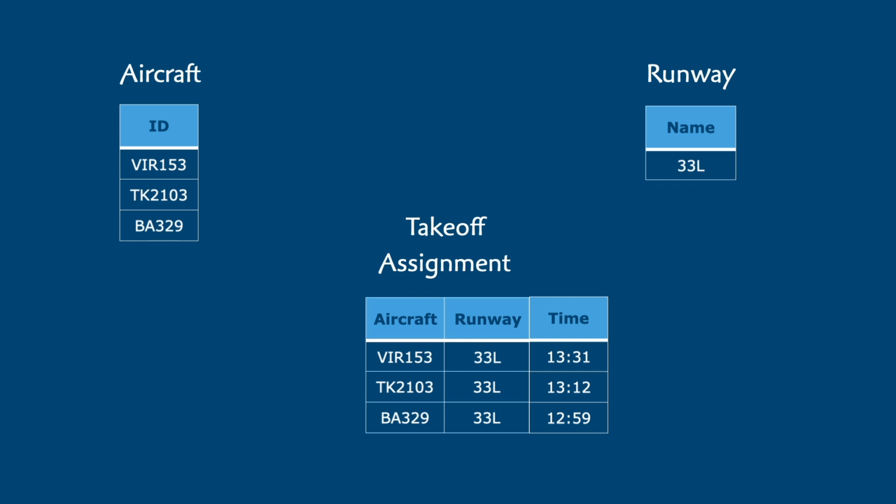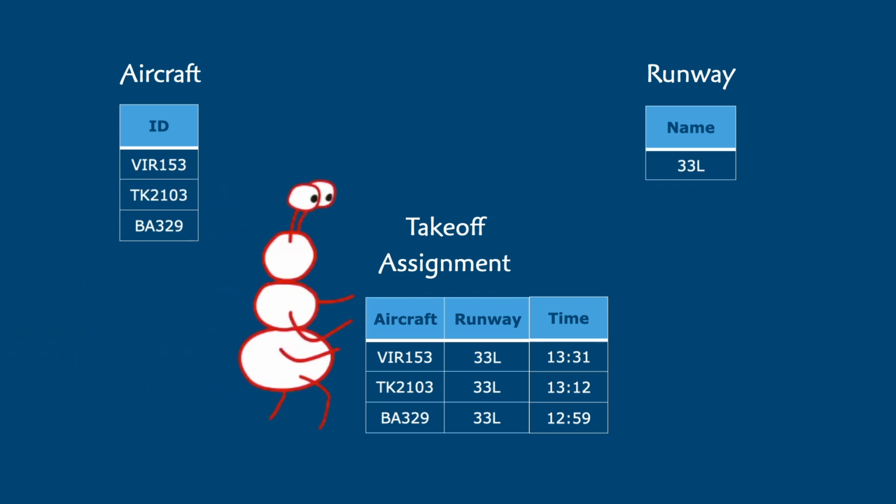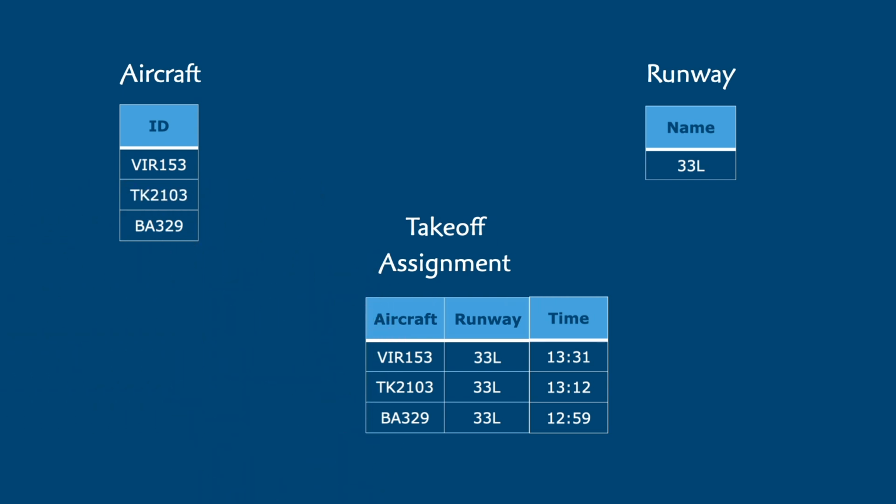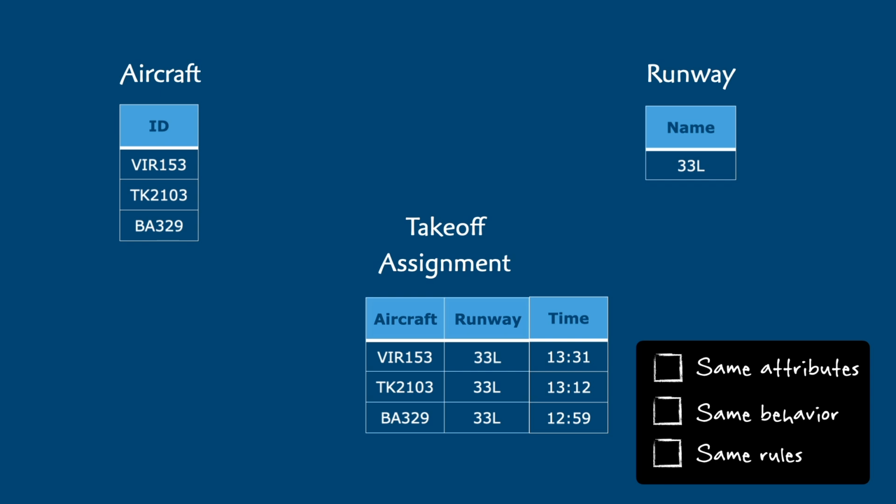Now, you might be uncomfortable with the non-physical nature of this proposed class. Whereas both aircraft and runway are things you can go out and kick, a takeoff assignment is a policy. But physicality was never part of our class definition if you go back and watch Video 210 on classification. There we define a class as a set of real-world entities with common attributes, common behavior, all subject to the same rules and constraints.